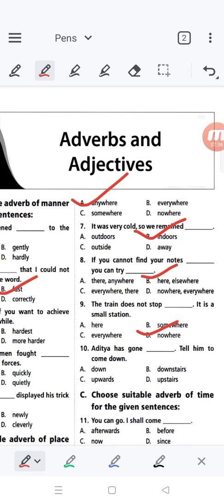Sorry, one minute. This one should be... because see the option once. Let me discuss once again so that it would be clear to all of you. The train does not stop everywhere. Okay, the correct option would be everywhere. Take this one.